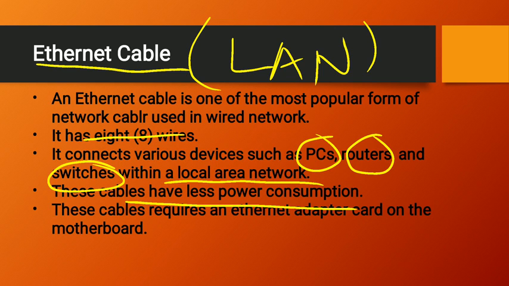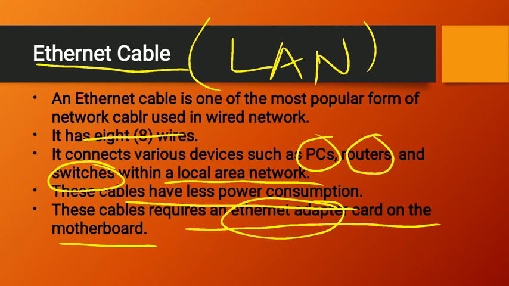These cables require an Ethernet adapter card on the motherboard. The important thing here is the Ethernet adapter. If it is there in the motherboard, then you can connect your computer with the Ethernet cable. Basically it always comes with the motherboard. If it is not there, you can buy it and put it in the motherboard.